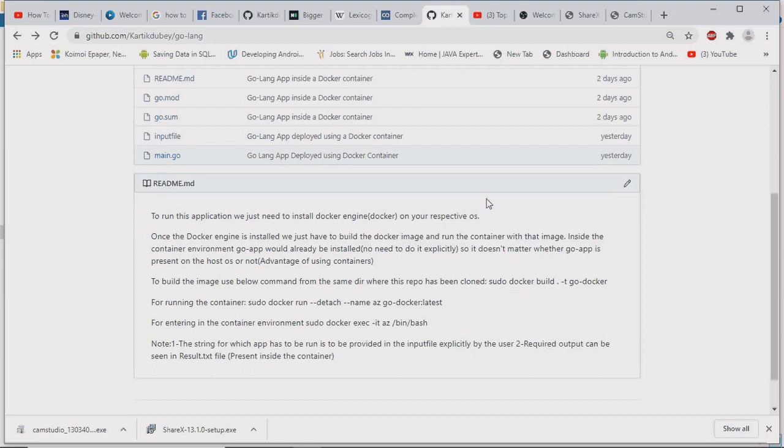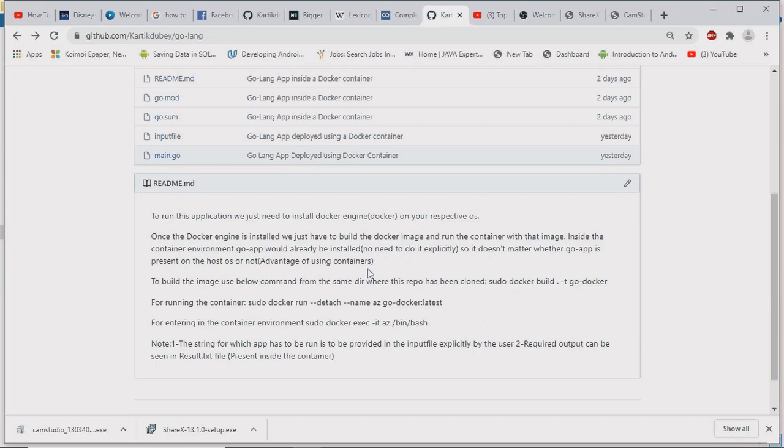In the container ecosystem, we don't need to worry about the host OS. We don't need to worry whether the Golang application has been installed on our host operating system or not. Our container will take care of that. In the container environment, Golang applications can be run, and it doesn't matter whether it has been installed on your host OS or not.